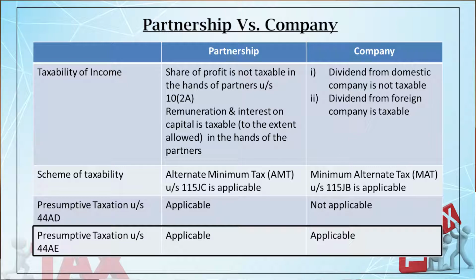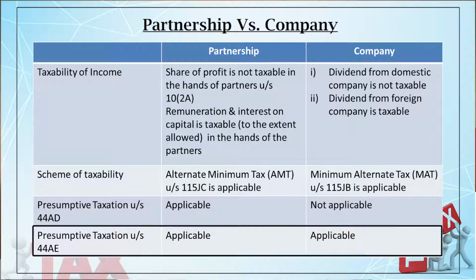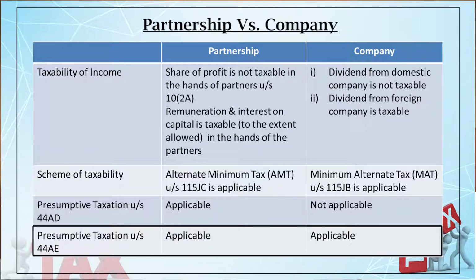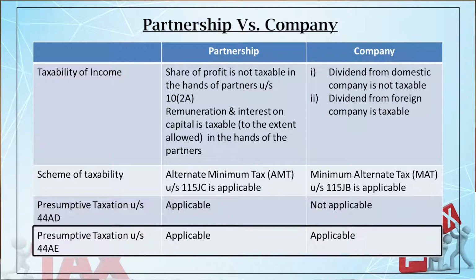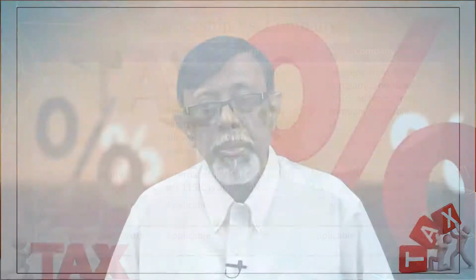And then presumptive taxation under section 44AE. Now what is 44AE? It is basically the business of hiring and plying goods carriage. So if you are doing a business like that, there is a specific provision on how your notional income will be computed on which you have to pay taxes. Before 2019-20, the provision is 7,500 per truck per month, up to 10 trucks during the year. If it exceeds that, you won't get the benefit.